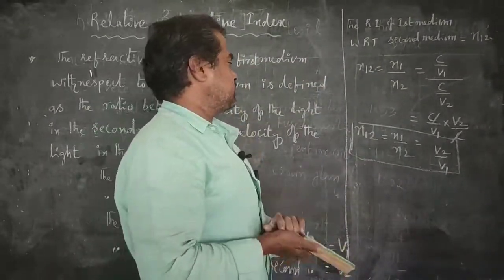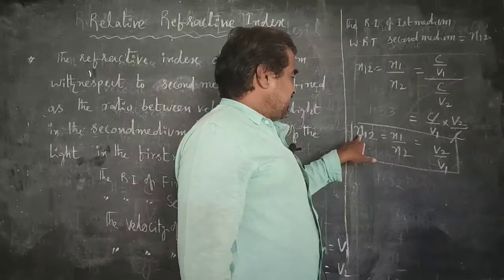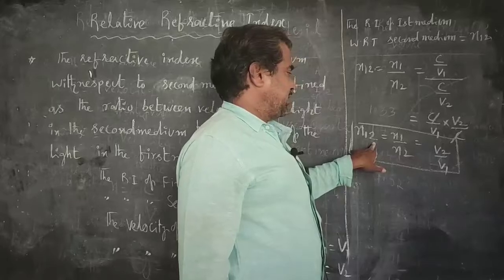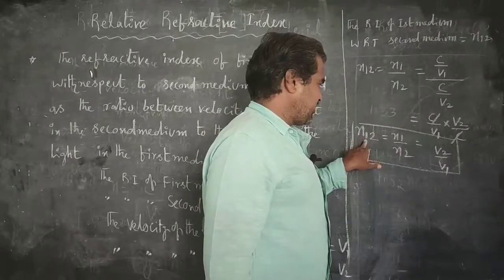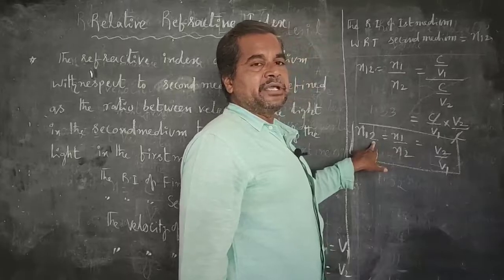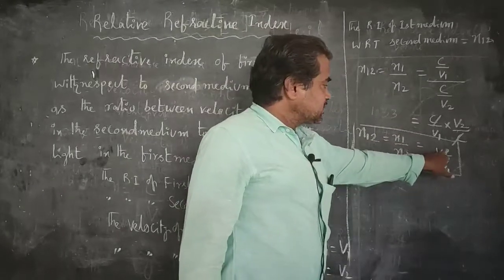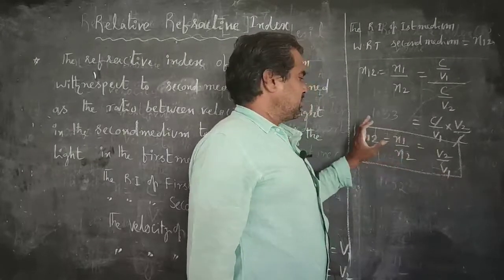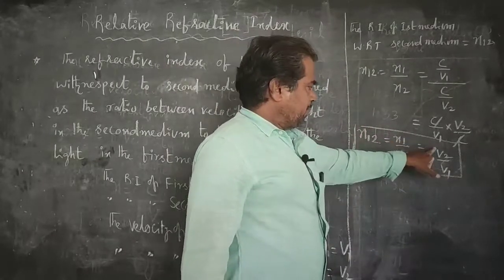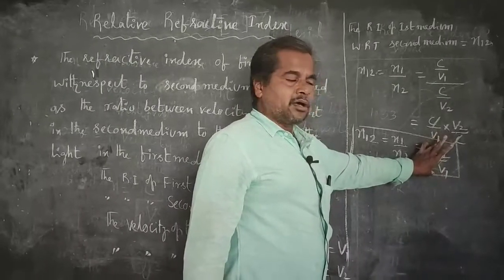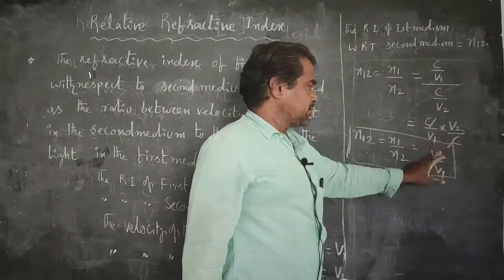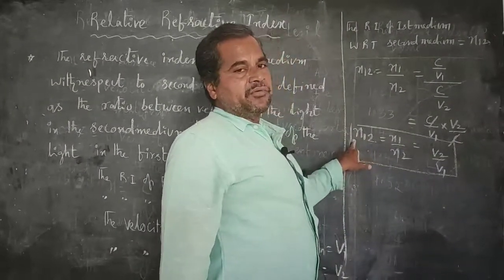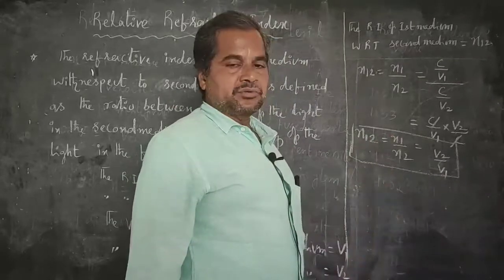So what is meant by n12? The refractive index of the first medium with respect to the second medium is equal to the velocity of light in the second medium to the velocity of light in the first medium. It has no units, because the numerator and denominator have the same dimensions, so it has no units. N12 is called the relative refractive index of the first medium with respect to the second medium.